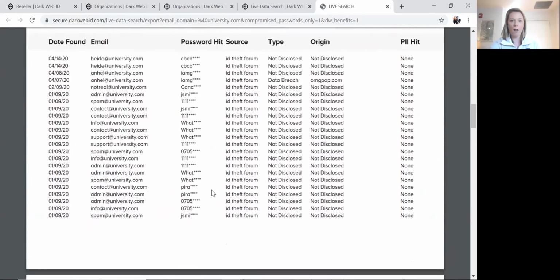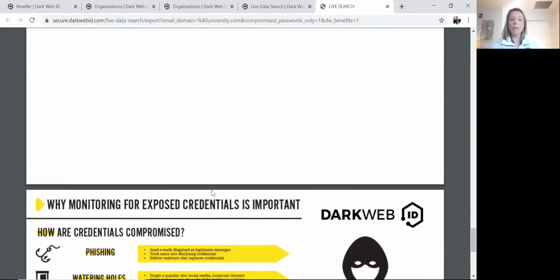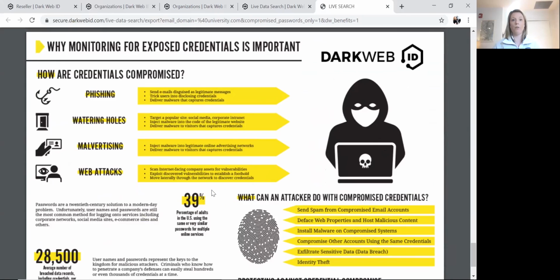You're going to get obviously all of the data, and then at the very end we include a really great infographic that shows you why monitoring for this exposure is so important. So if you leave that meeting and they start passing around this report, there's some context there, and the individuals at that organization can understand why this is so important.